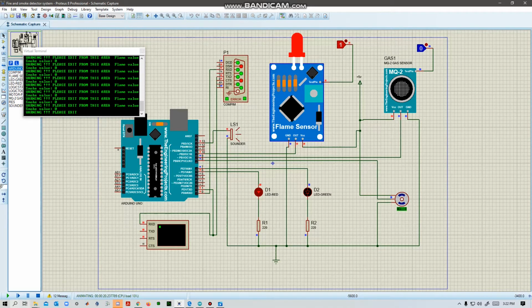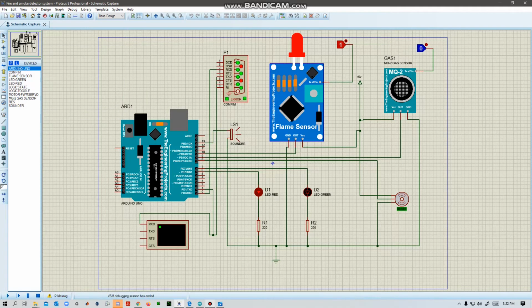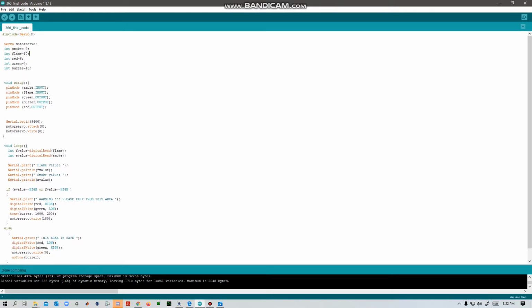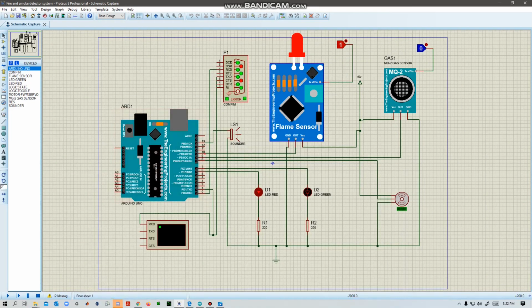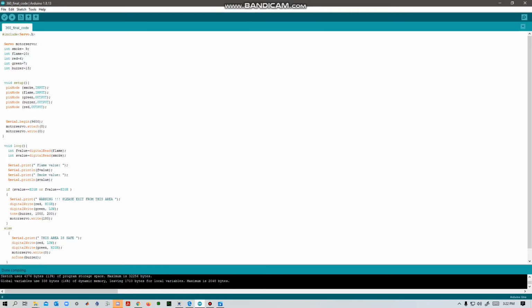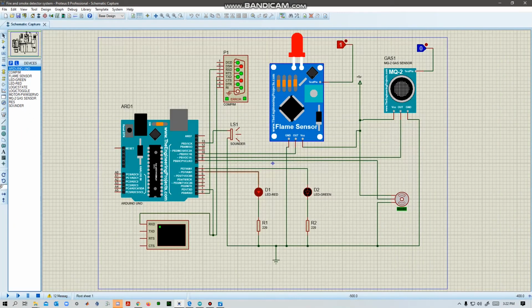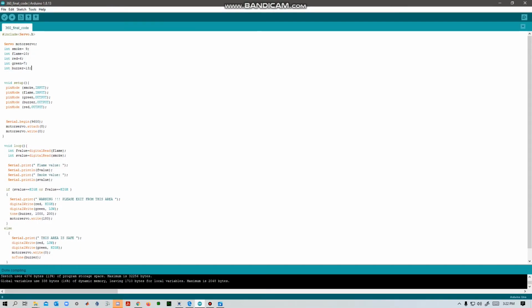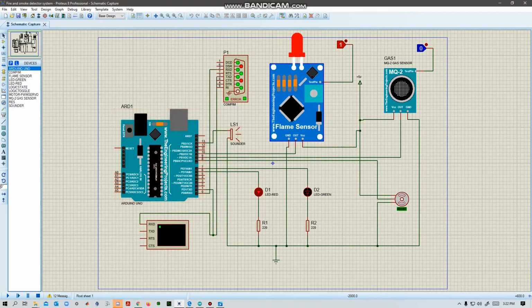Now let's go to the code and see it. In the code, in the first part, we can see the pin connections. The smoke and flame sensors are connected to the Arduino with pin numbers 9 and 10, the red and green LEDs are connected with ports 6 and 7, and the buzzer is connected to port 13 of the Arduino.